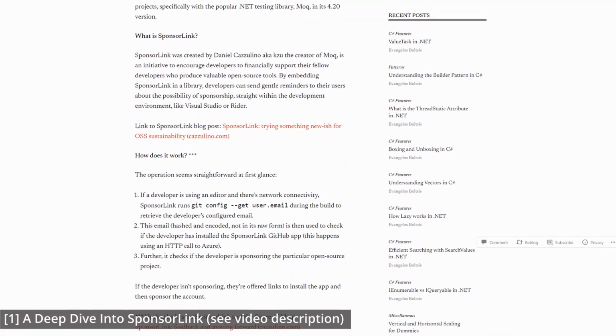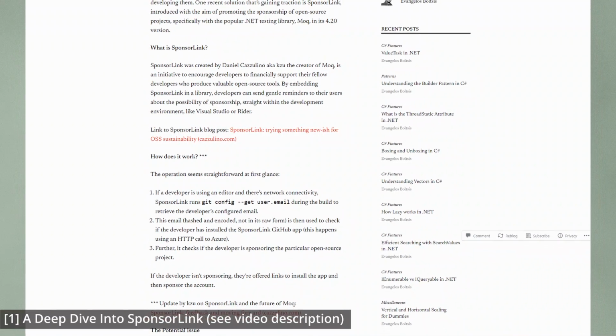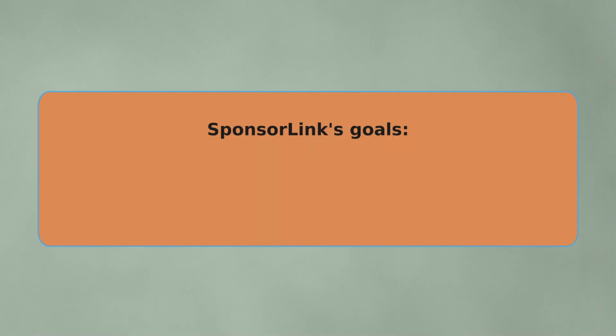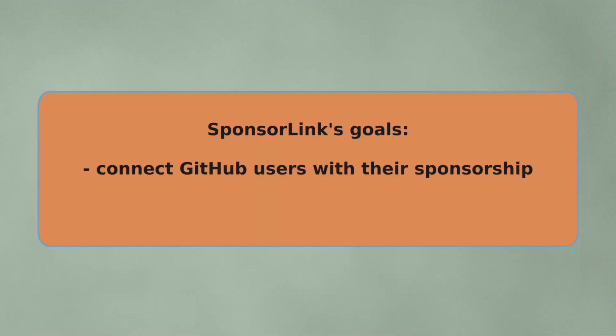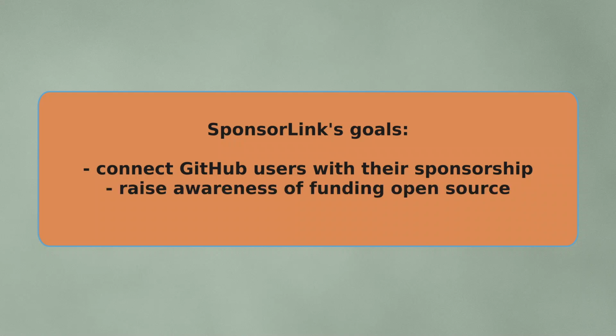SponsorLink is described as a way to integrate GitHub sponsors into libraries. It aims to connect users' GitHub sponsors' subscriptions to the library they use. It aims to help raise awareness of the funding needs of open source projects and remind users of sponsorship opportunities. And SponsorLink can also be used to unlock sponsor-only features, paid features, so to speak.